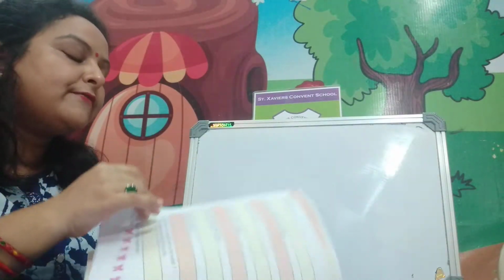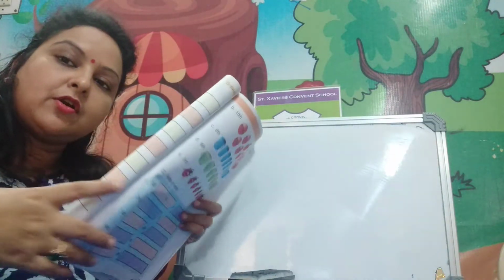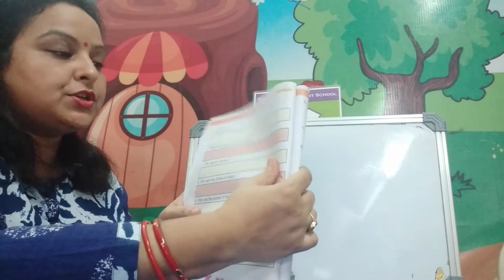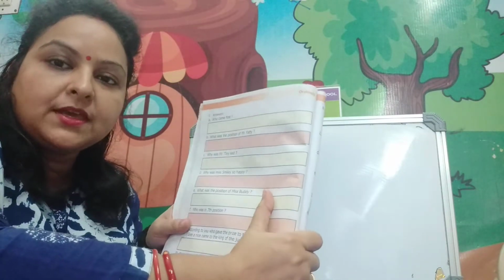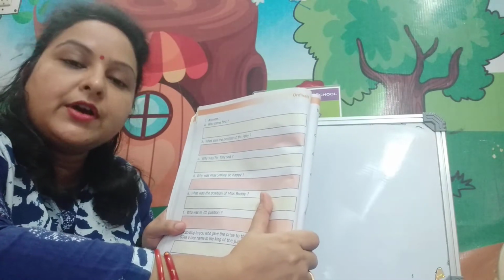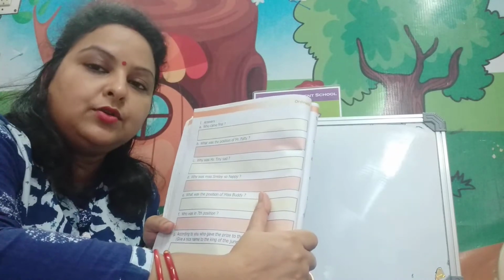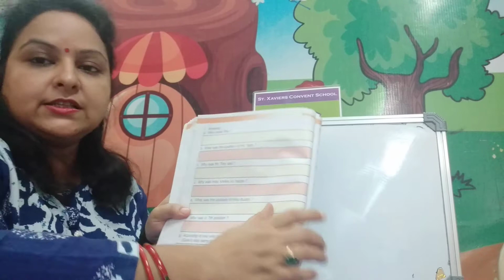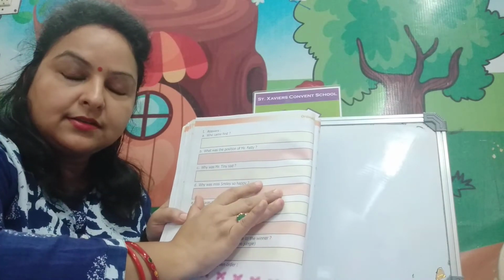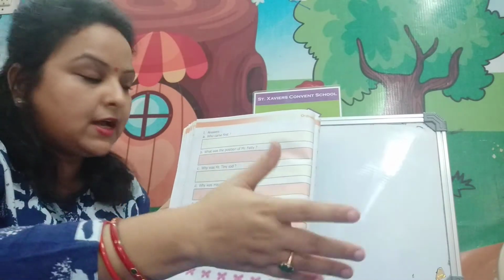On the basis of these positions or ordinals, here are some questions you have to do in your copy. You will get the worksheet as written in the worksheet. You have to do the same in your copy. Now I will explain how you will write, how you will give the answer, what the answer will be.